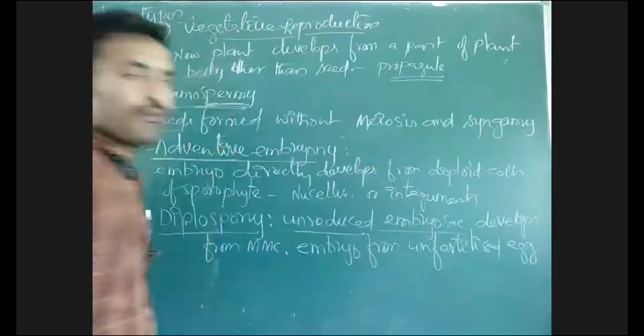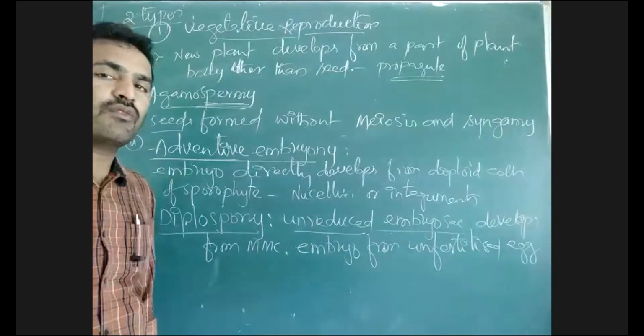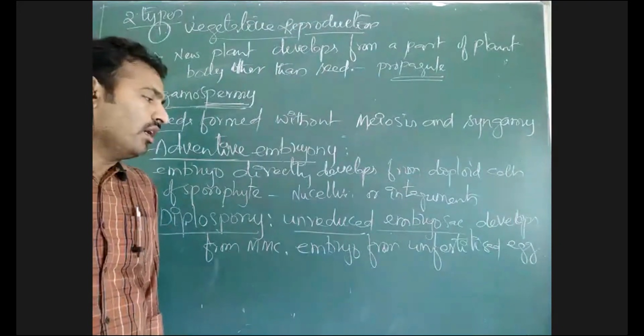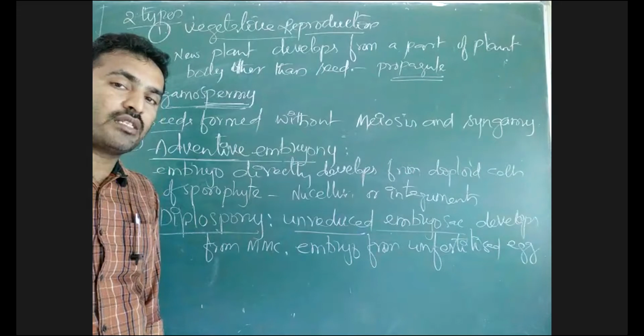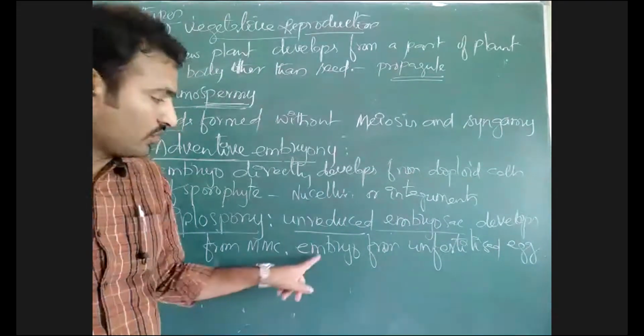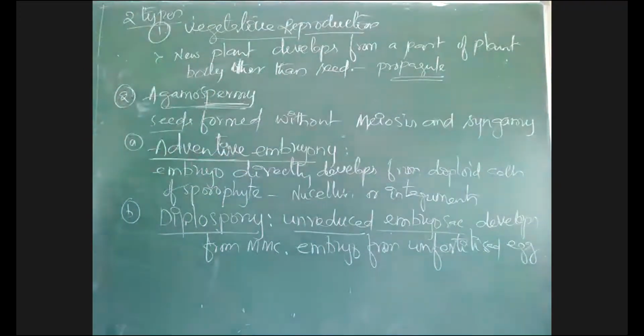Embryo is developed from an unfertilized egg. That is called diplospory. Unfertilized egg, what can we say? Already we discussed in the first topic. Development of an embryo or complete individual without fertilization is called parthenogenesis. So an embryo developed from an unfertilized egg is called parthenogenesis.